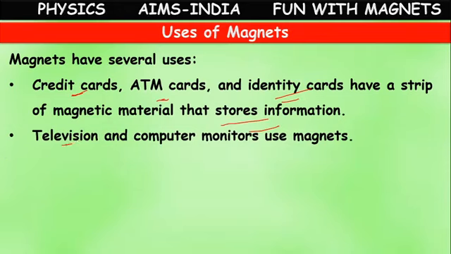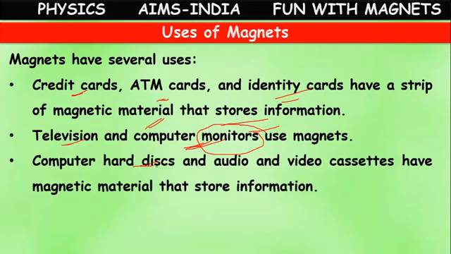Next, television and computer monitors. You will be watching TV, cinema, serials on the television, news on the television channel. That television screen, or monitor, is made up of magnets. Not only television, even the computer monitor is made up of magnets. Nowadays we have LCD monitors, LED monitors. These are all made up of magnets.